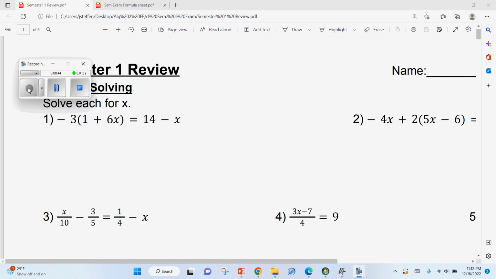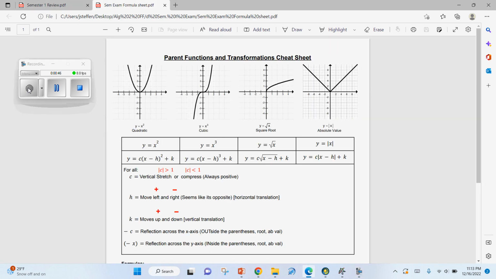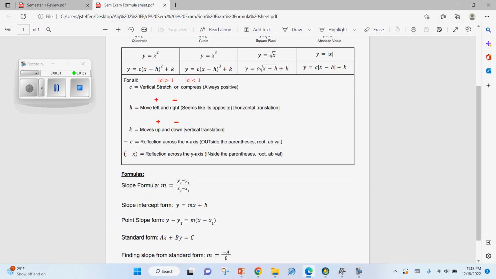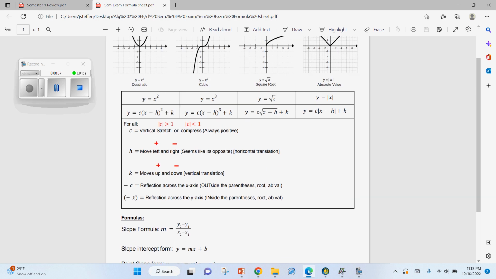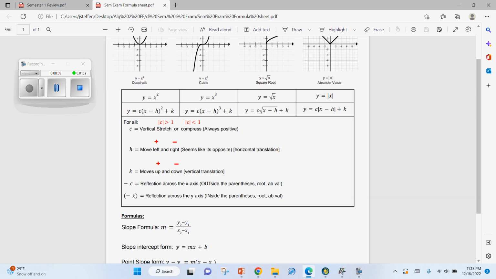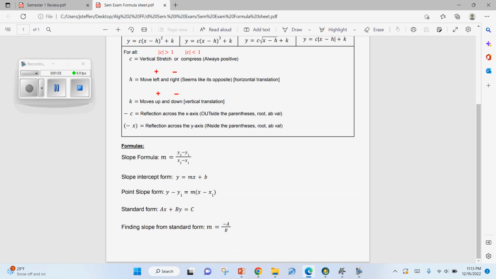Okay, so the first thing I'm going to start off with is the formula sheet. This is up on Google Classroom, but it's kind of nice to see what you're going to get on the final exam. This has all the parent functions up here, talks about stretching, compressing, moving things up, down, left, right, reflecting across the x-axis or the y-axis, and it has all the formulas that we've been using.